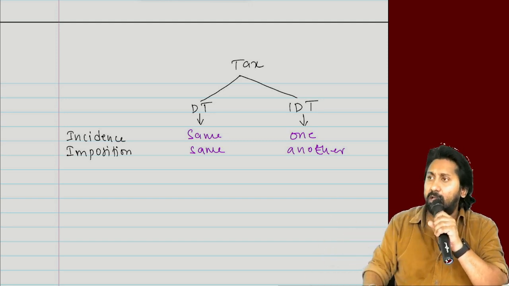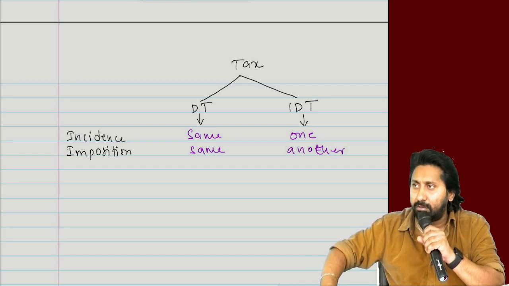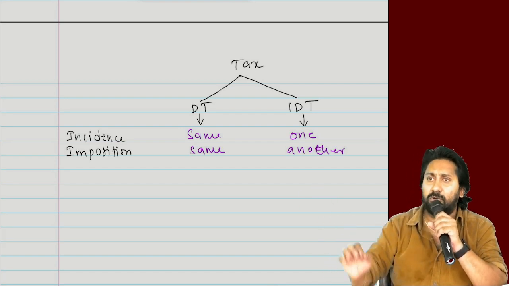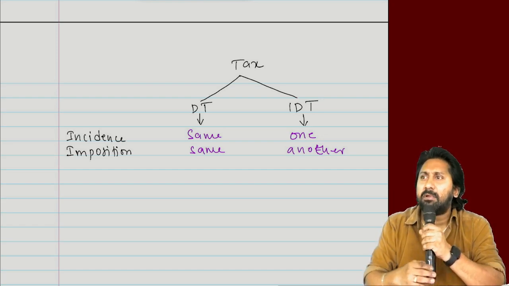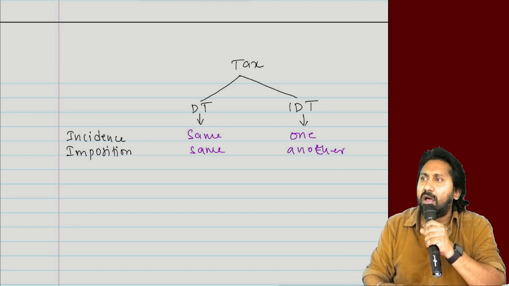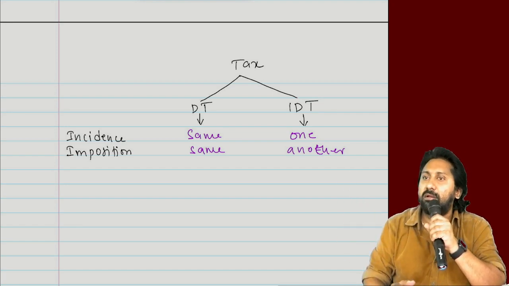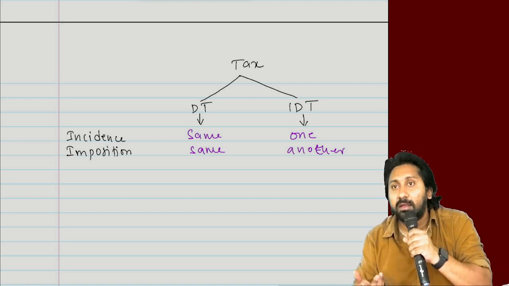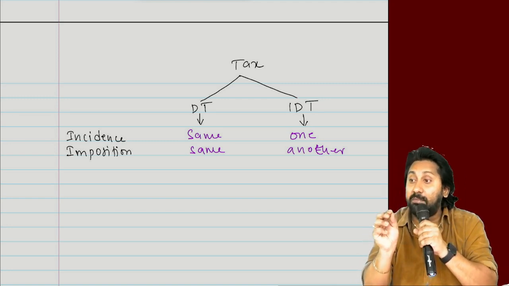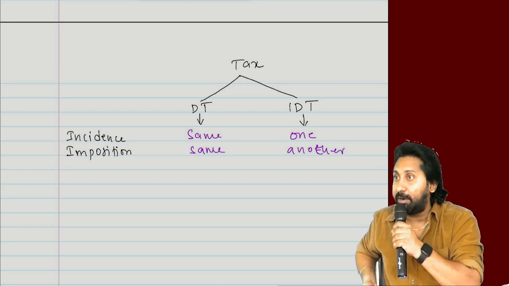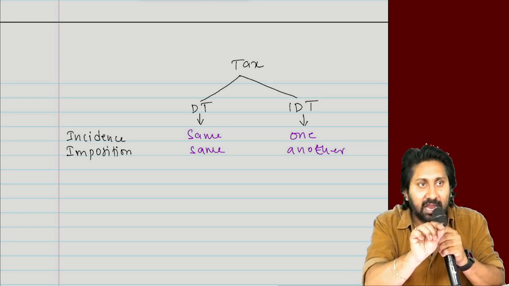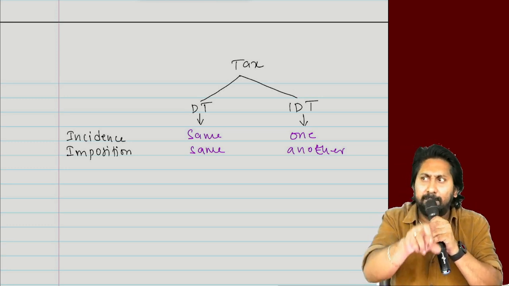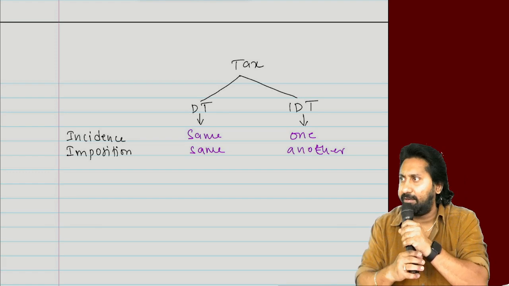I purchased a mobile phone, an Apple phone, from the Apple store. If you observe clearly, who is earning the income? The customer is earning the income, or the vendor is earning the income? Loudly. The income is earned by the vendor, but the taxes are paid by me. So tell me, are incidence and imposition on the same person, or different persons?